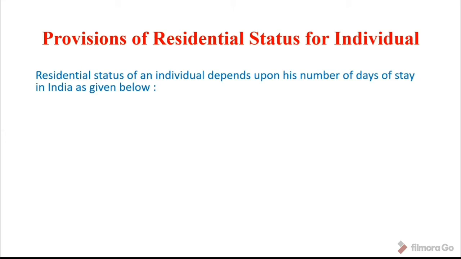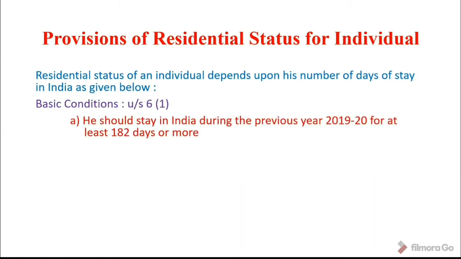Residential status of an individual depends upon his number of days of stay in India as given below. Basic conditions under section 6(1). First condition is he should stay in India during the previous year 2019-20 for at least 182 days or more. It means that an individual should stay in India in the previous year at least 182 days or more.